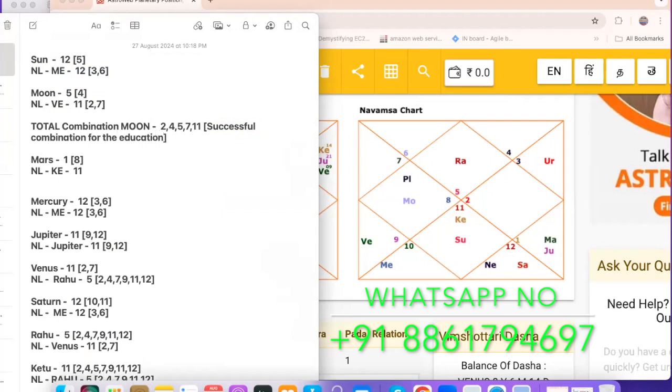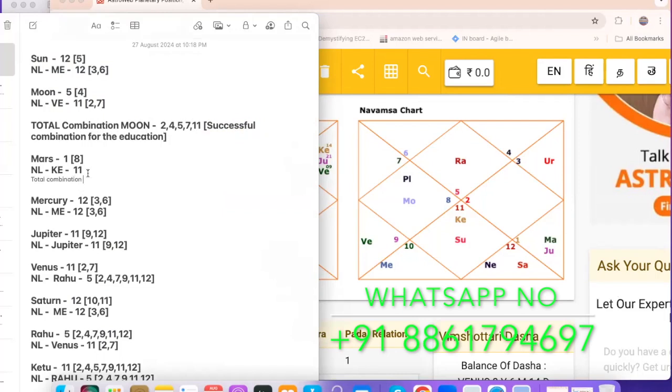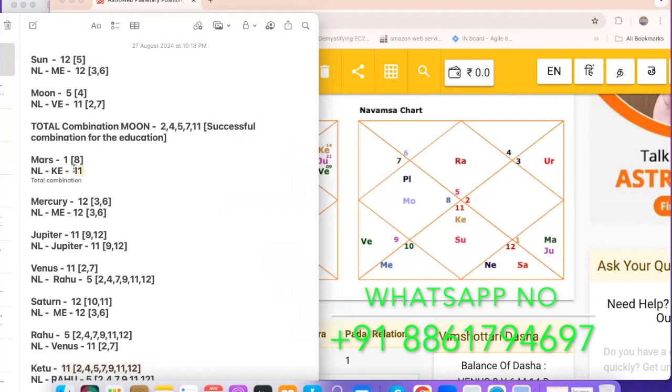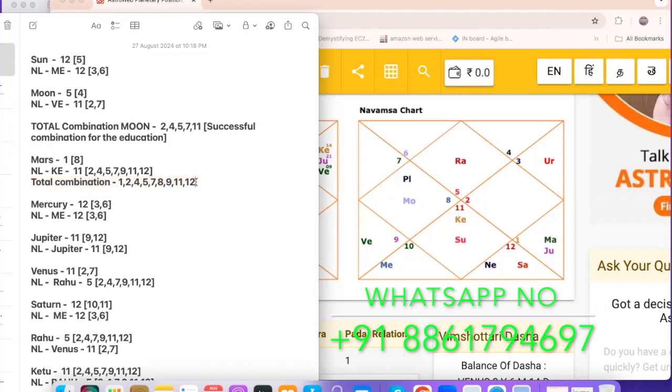And also in the mass, if you see the total combination for mass, I didn't add Ketu's part. So here in this case, you will get 2, 4, 5, 7, 9, 11, 12, and 1 and 8. I forgot to add that. So here I add 8. Okay, so that is how the total combination of these numbers is added here.